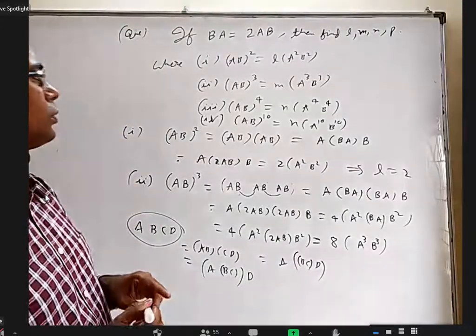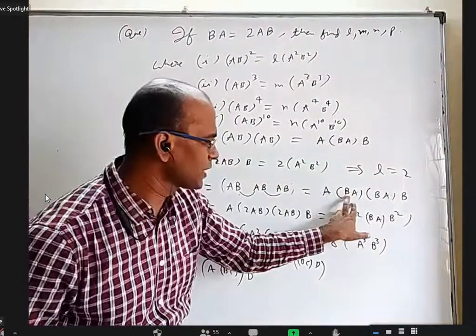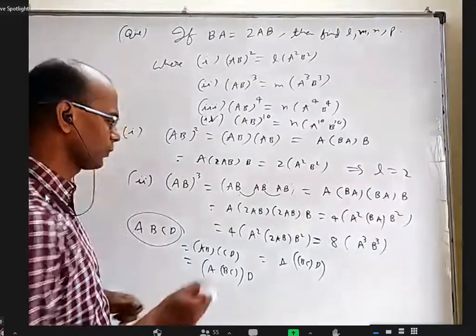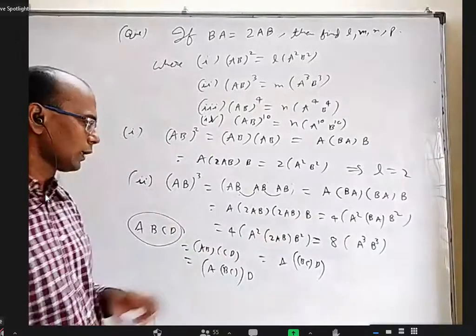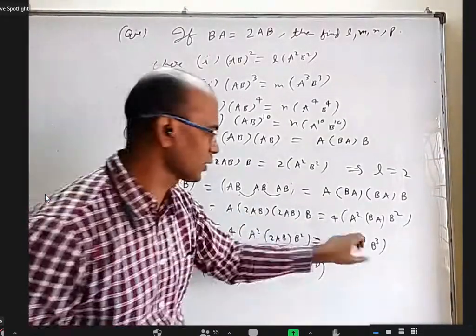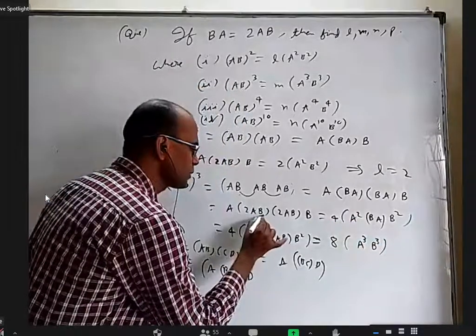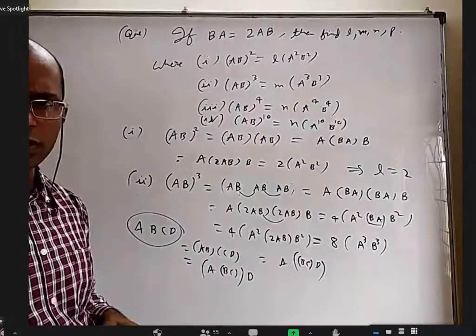Sir, how 4A square BA? I'll tell that, one minute. This BA I wrote 2AB. This BA I wrote 2AB. From here to here, what happened? I'll tell you. These two and these two both came out. That is 2 square, 4. This A into this A, in between number only, you can take it out. A into A is A square. Here B into B, B square. So this BA is what is here. Is it okay now?